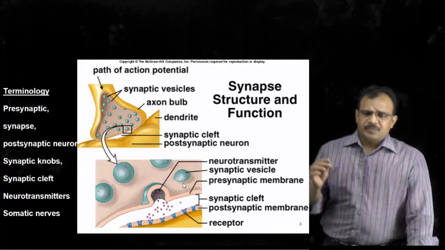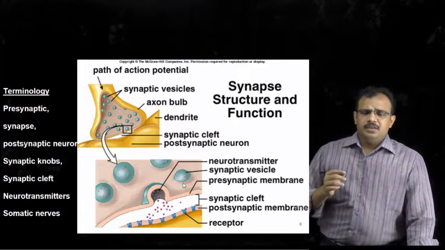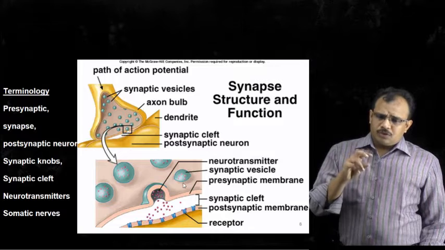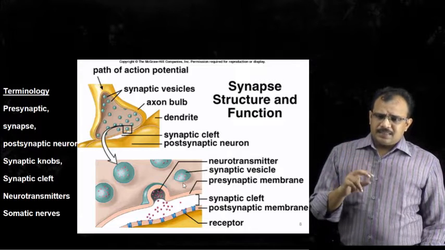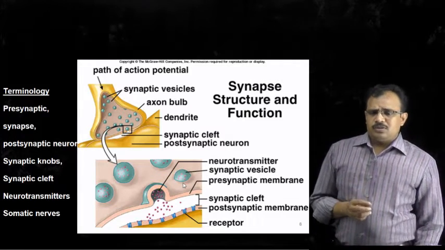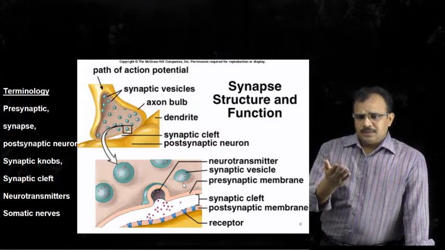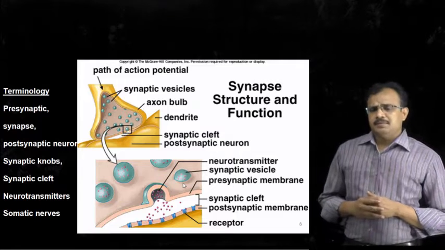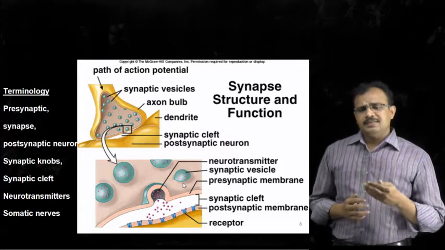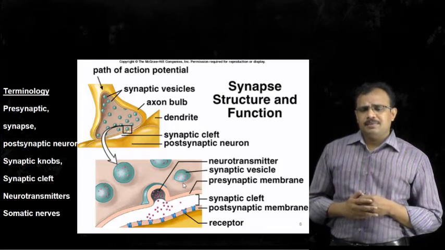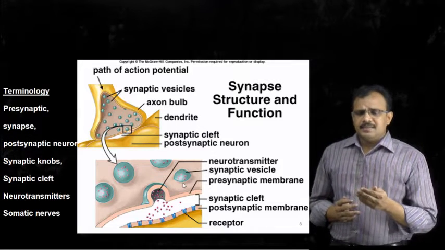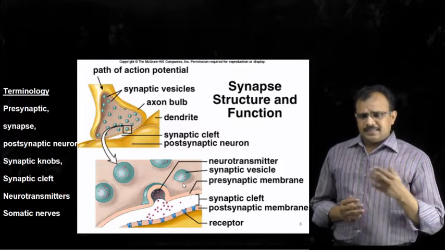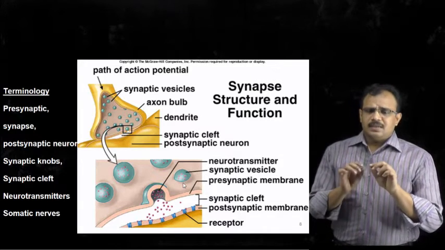Whenever the impulse reaches from the cell body to this axonal terminal, this leads to fusion of these synaptic vesicles with the membrane of the axon, and leads to release of those chemicals by exocytosis. So you can see these chemicals are released into the synaptic cleft, and these chemicals will act on the receptors which are present on the adjacent neuron's membrane.